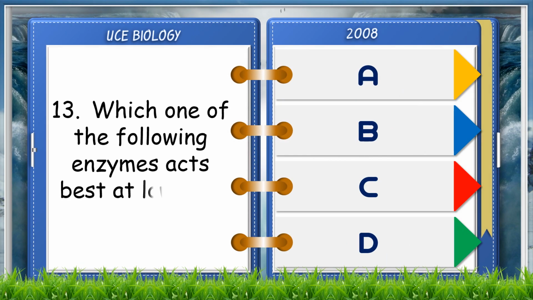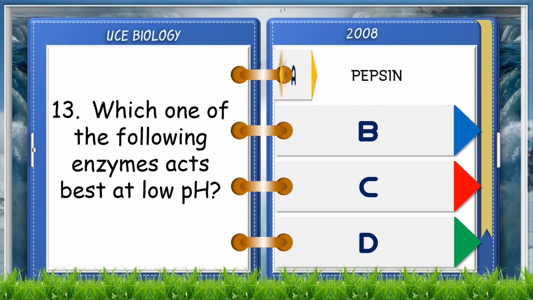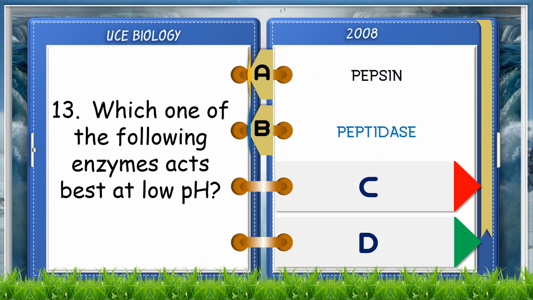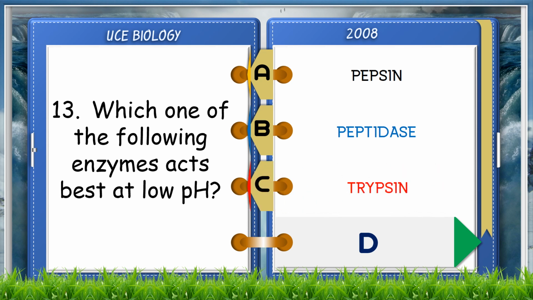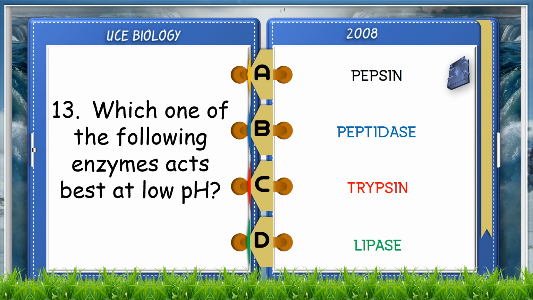Which one of the following enzymes acts best at low pH? A. Pepsin. B. Peptidase. C. Trypsin. D. Lipase. The answer is A, pepsin.